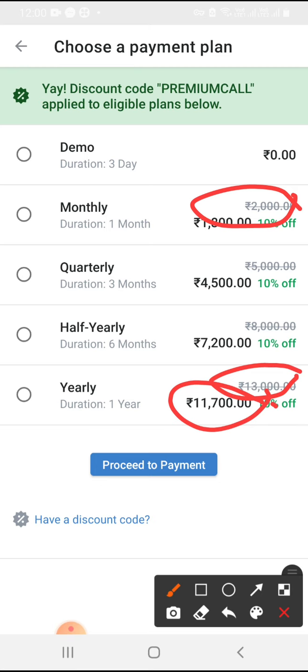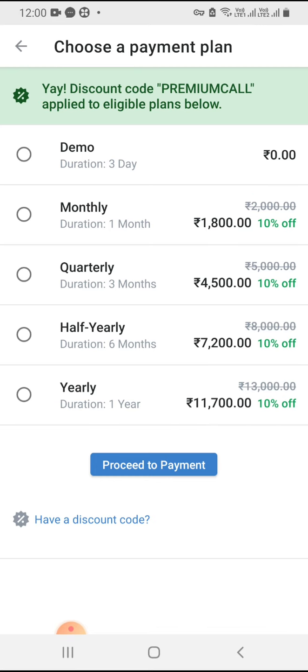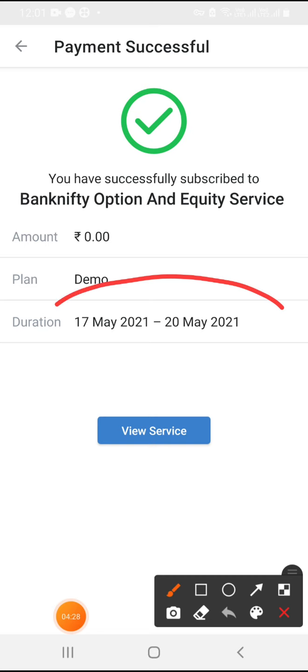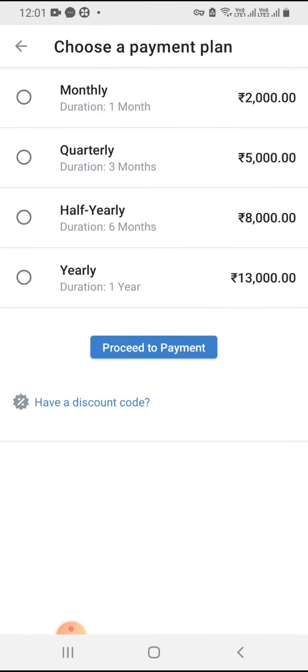If you want only the demo as of now, you can directly click start free trial. Then the service has been subscribed. The duration is for 3 days only, till 20 May, free of cost. If you click on view services, here is the service. If you want to extend, you can extend from here. You have to pay using the coupon code premium call, and then the service will be activated for a longer period.